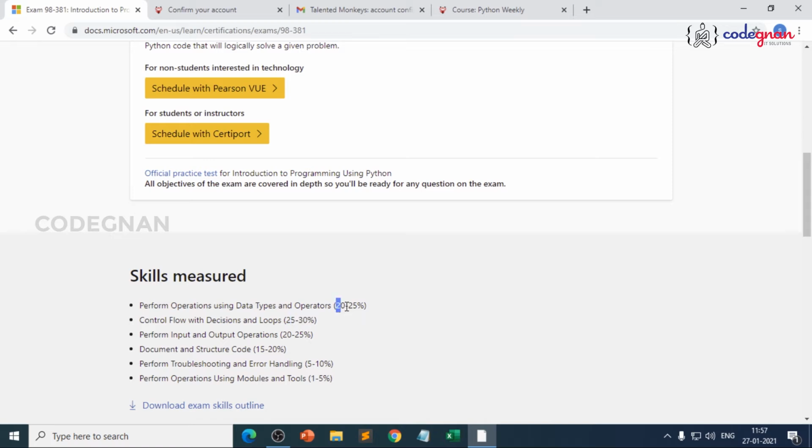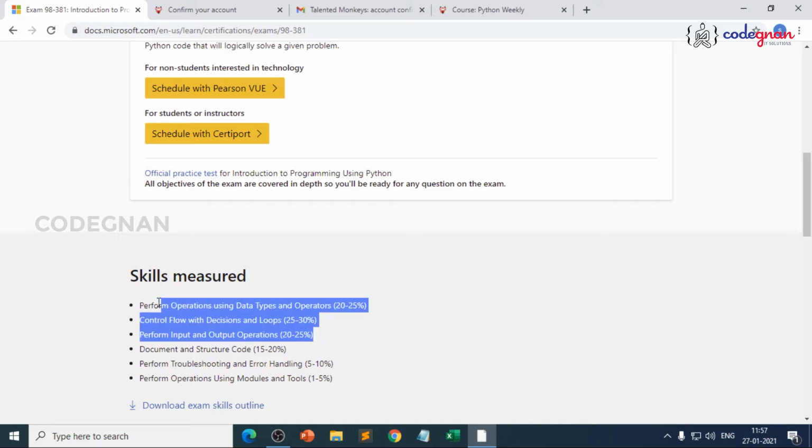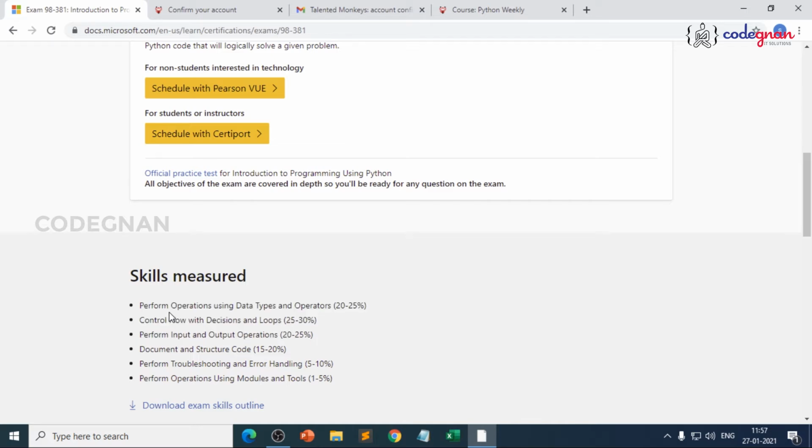Accordingly, make sure you apply the weightage, because you see 20 to 25% for data types and operators. Those are not basics. They play a very key role, along with decisions and loops, and I/O operations. Make sure 25%, 30%, 25%. For sure, I can guarantee you'll get at least 10 to 15 questions. So make sure that you are good with operations, functions, conditional statements and loops, because they play a very key role. The next important thing, we'll be learning about functions in the next videos.